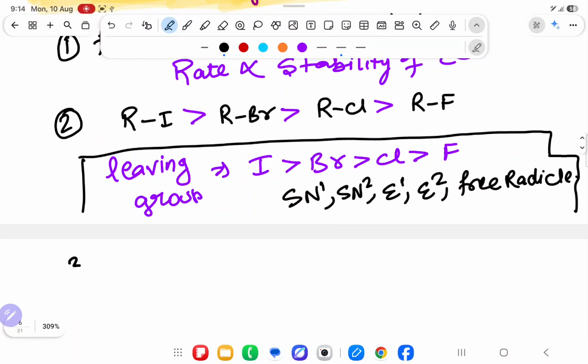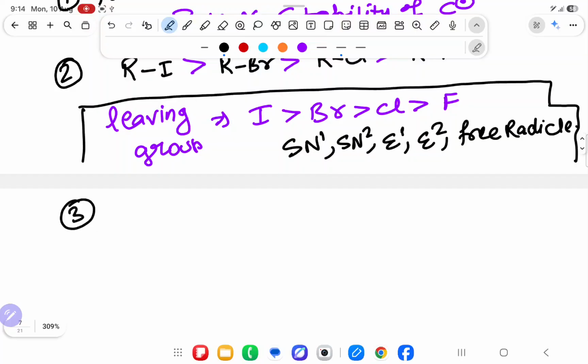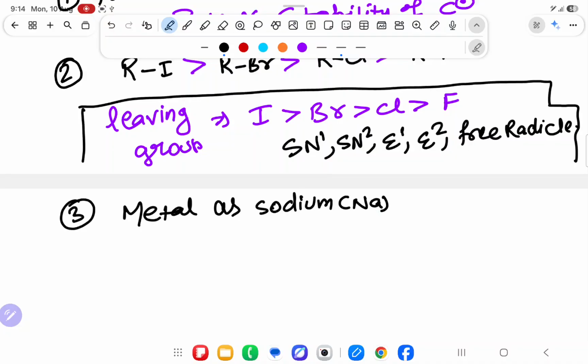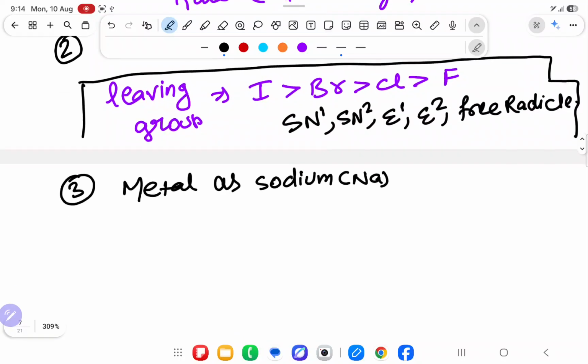Third important point is what metal you are taking. Sir, we are taking sodium metal. Sir, what you have written before that, that is only making the point? Yes. So that you have very good notes and understand very well. I am saying that we are able to do each and everything about hydrocarbon, because for me hydrocarbon is one of the most important chapters.